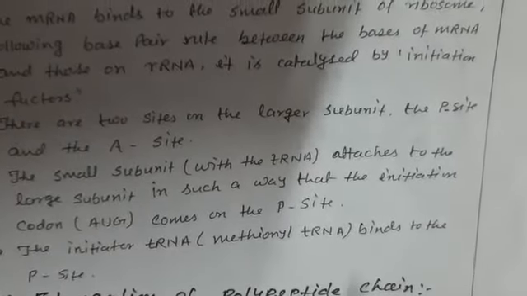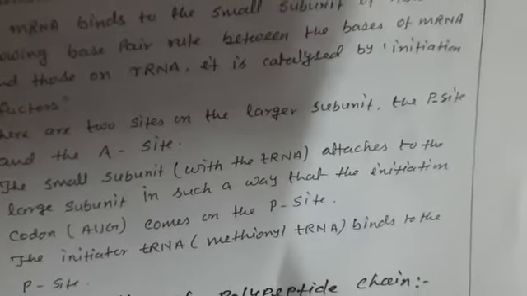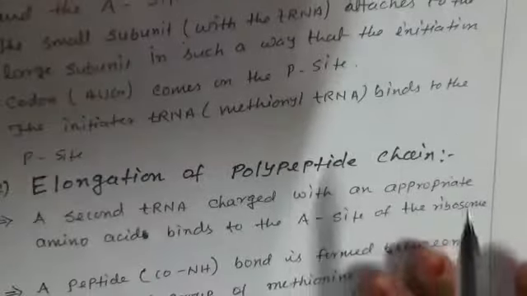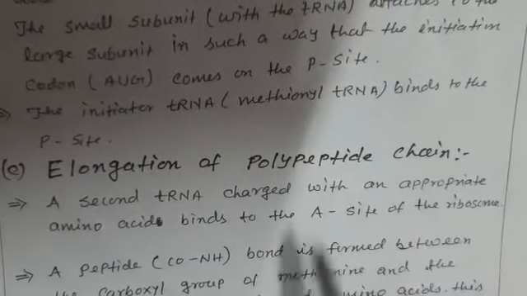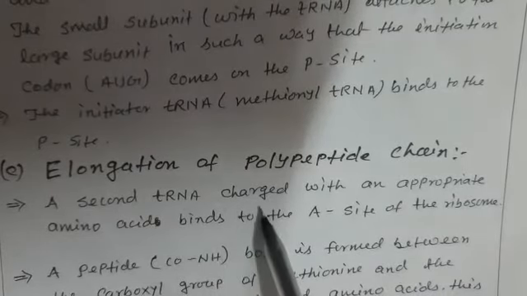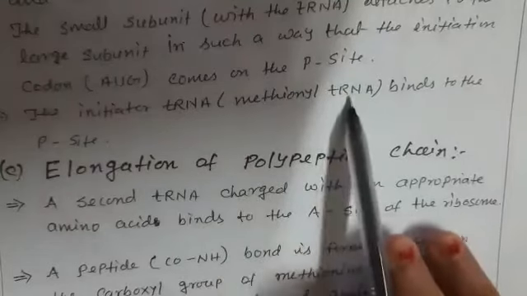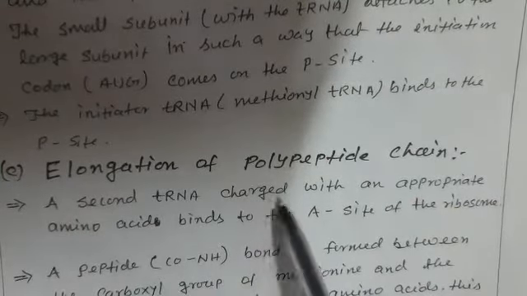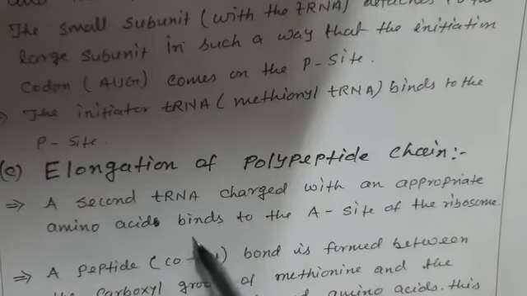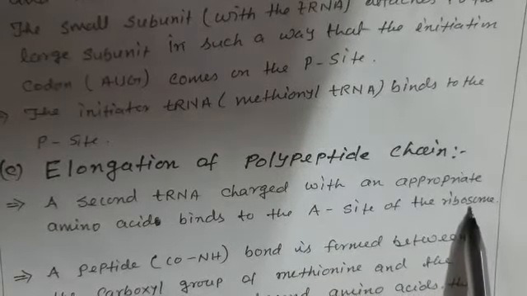Let us see how this process goes on. The third point is the elongation of the polypeptide chain. My dear students, the first transfer RNA is initiated and binds to the P site. Now a second transfer RNA charged with an appropriate amino acid binds to the A site of the ribosome.